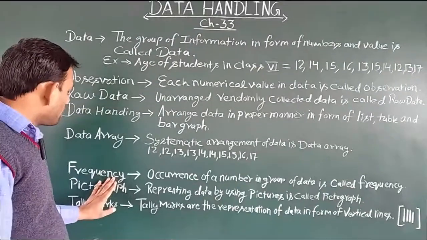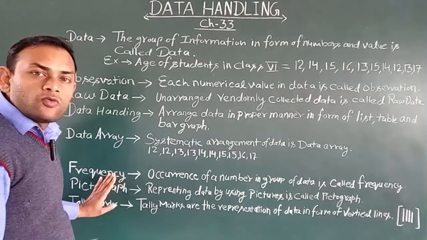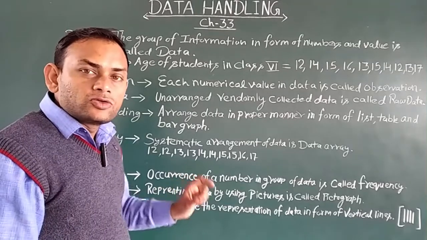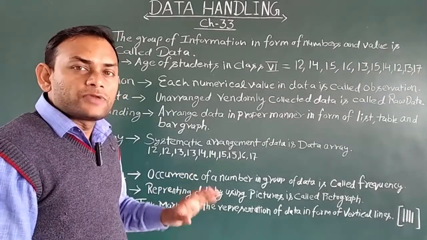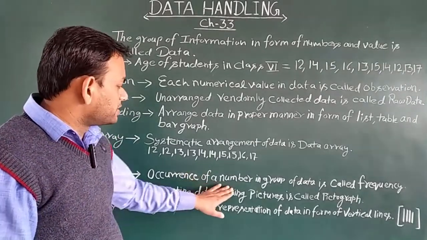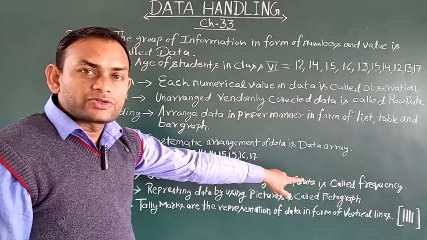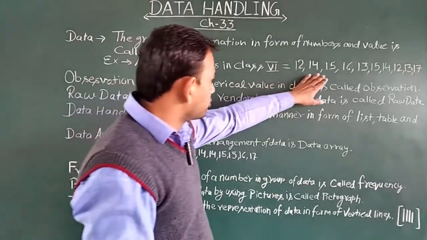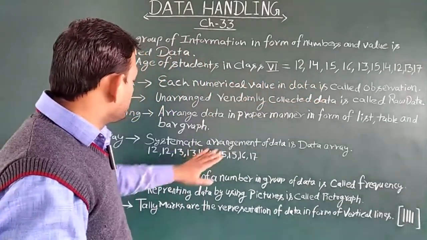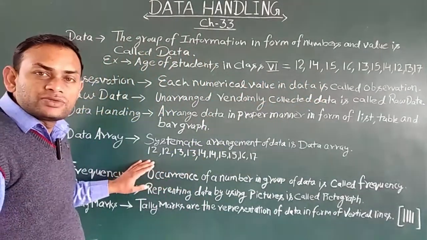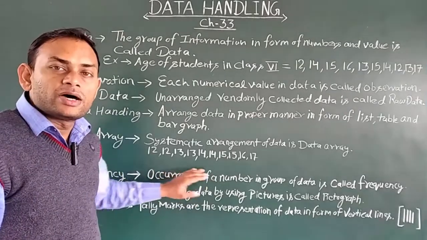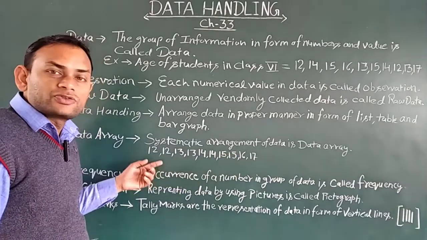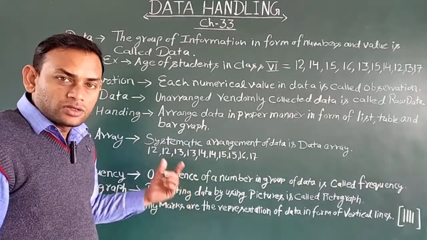Now after that, frequency. What is frequency? The occurrence of a number in a group of data is called frequency. We have got this raw data from class 6 and arranged it in a systematic way in ascending order, and you know that each number in the whole data is called an observation.